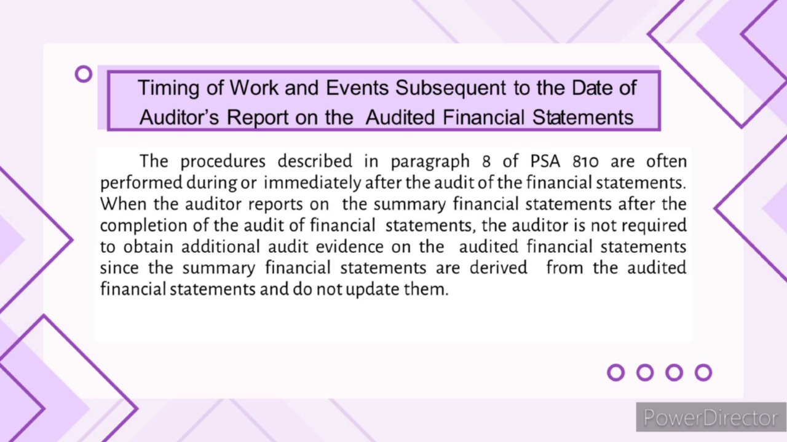So, the key point is about the summary of financial statements. If an auditor also prepares a report on summary financial statements, they don't need to gather extra audit evidence. Why? Because the summary statements are simply derived from the already audited full financial statements. So they don't add any new information or change the underlying data. The audit of the full statements covers the summary statements by implication.